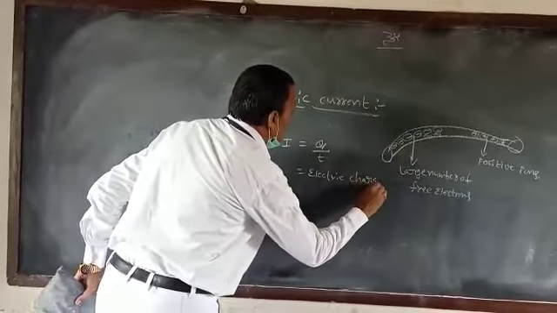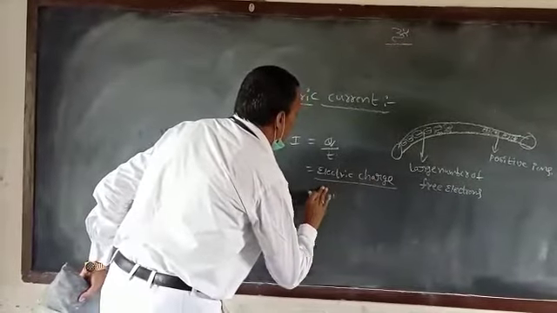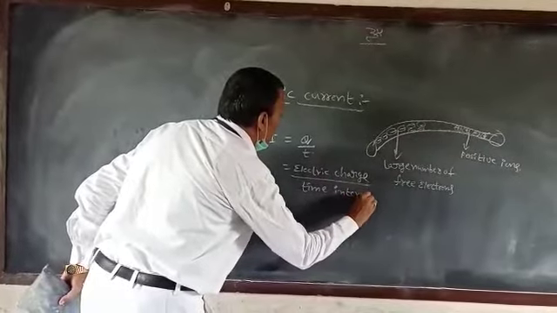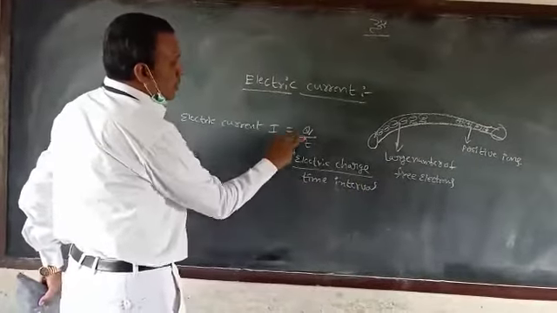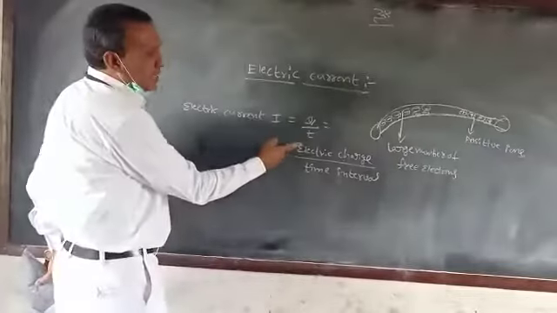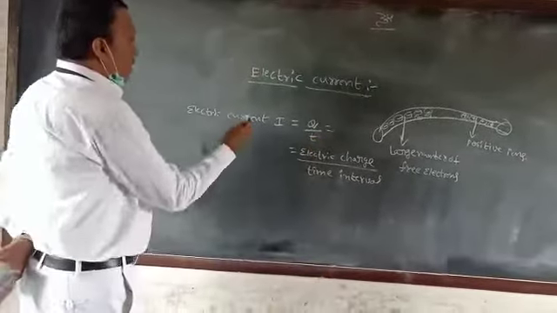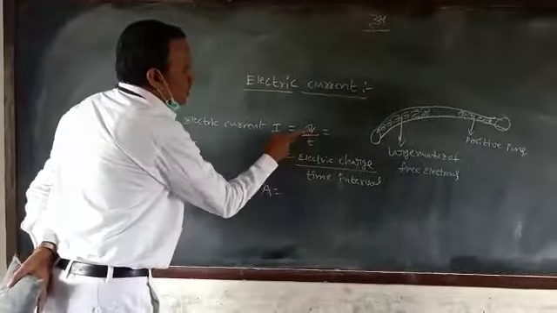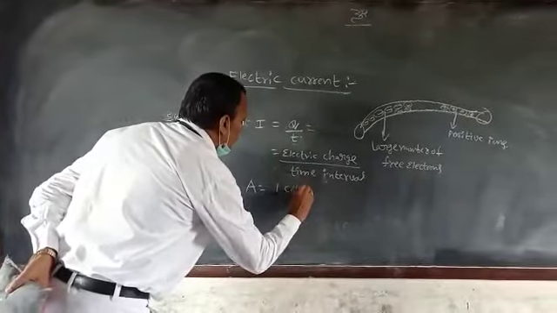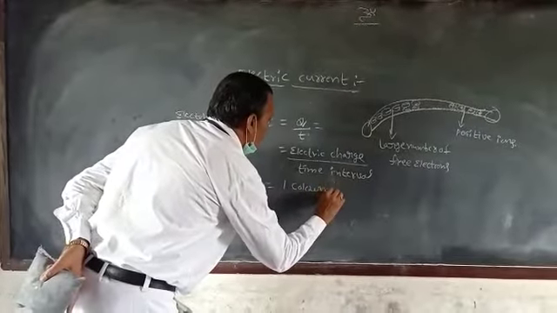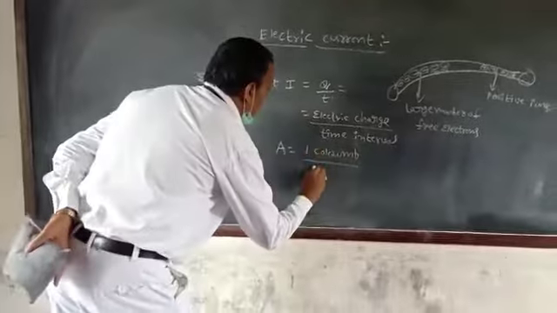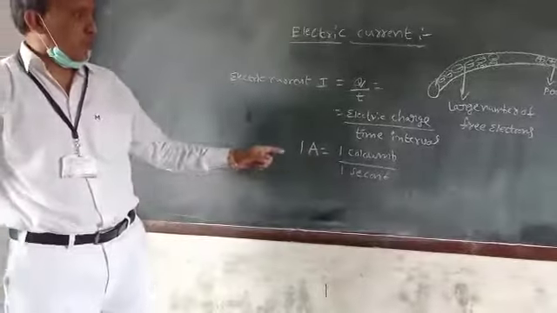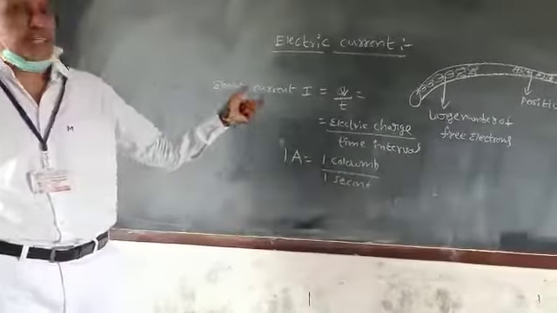charge by time interval. So I equals Q by T. Q means electric charge, T is the time. SI unit of electric current I is amperes. The unit of charge is coulomb. The unit of time is second. So 1 ampere equals 1 coulomb per 1 second. This is the electric current.